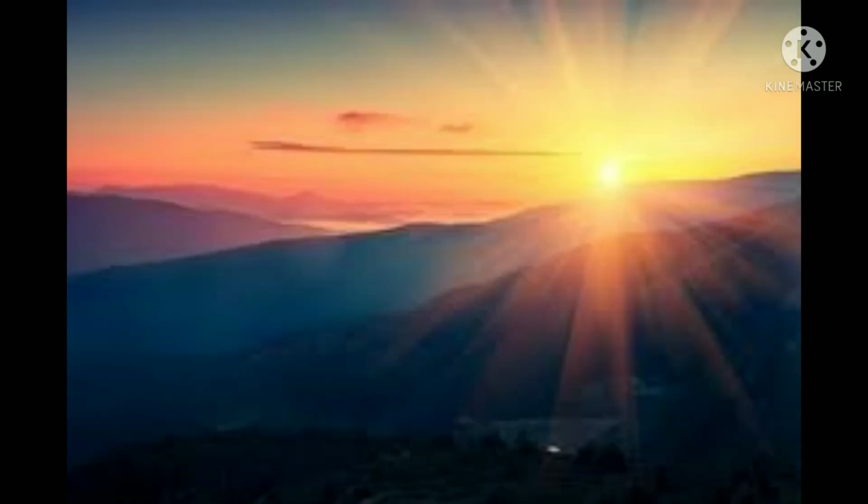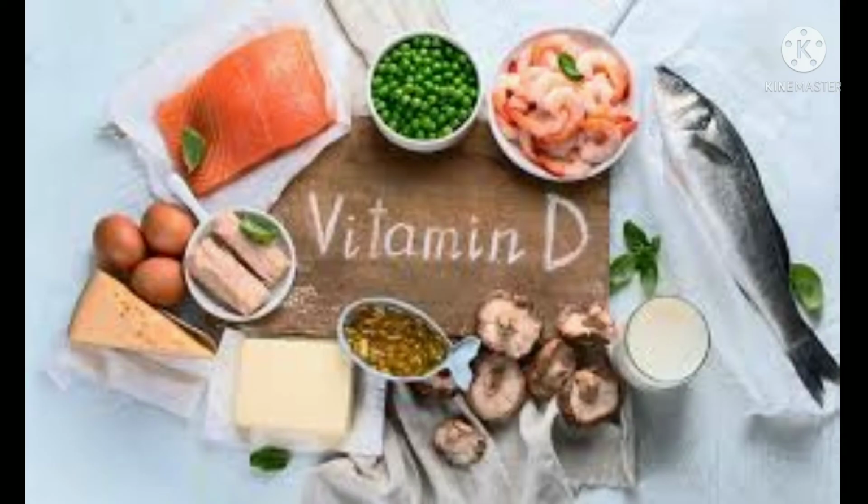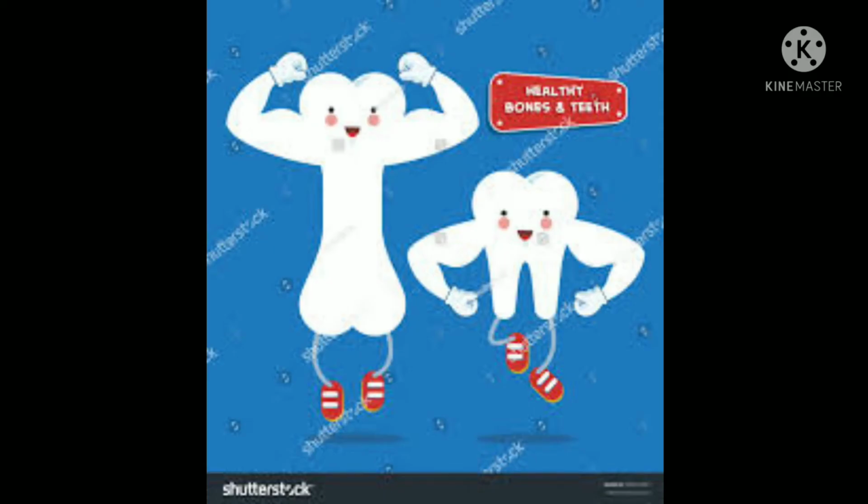Basing on this table, answer the following questions. What happens due to deficiency of vitamin K? Deficiency of vitamin K, we have delay in clotting of blood. Why are infants exposed to mild sunlight for a short time in the morning? Because they get vitamin D, it gives health of bones and teeth.